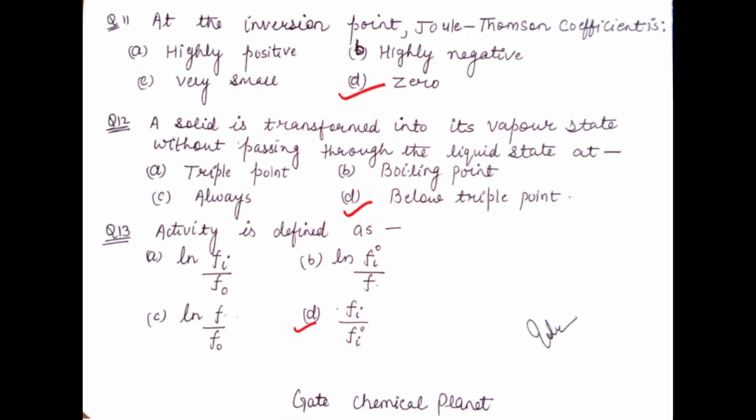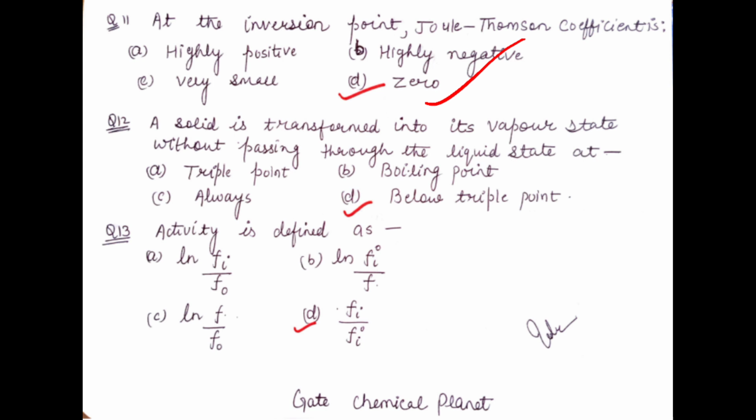At the inversion point, the Joule-Thomson coefficient is? In this question, the value of the Joule-Thomson coefficient mu at the inversion point is asked. The options are highly positive, highly negative, very small, or 0. So students, the value of mu at the inversion point is 0. So option D is correct.